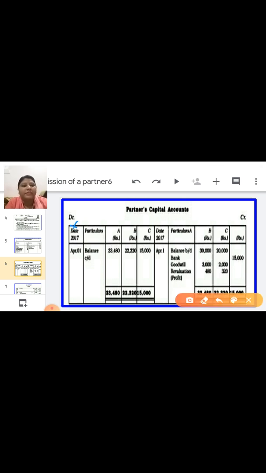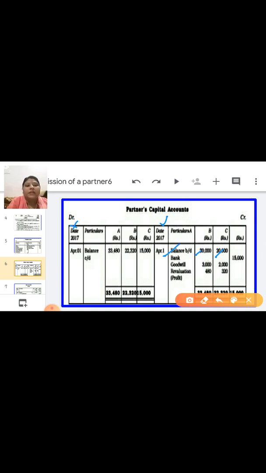Date column is not necessary. You can directly make the particular 3 partners column. Okay, now the first thing, always you have to transfer the partners' capital balances by side. So credit side you have to transfer by balance brought down. By balance brought down, here capital balances are given 30,000, 20,000, 30,000 and 20,000.